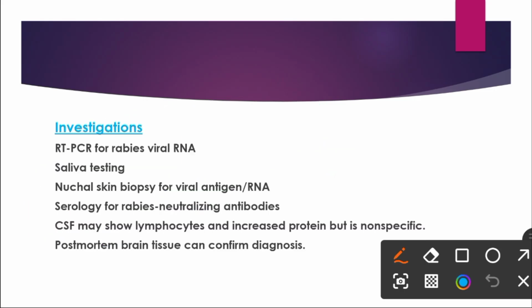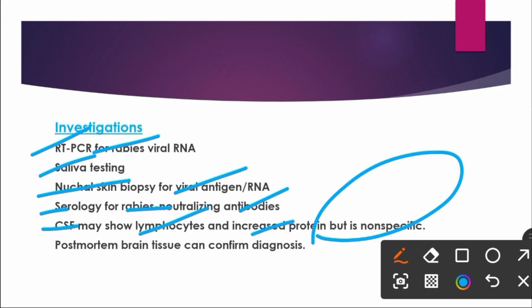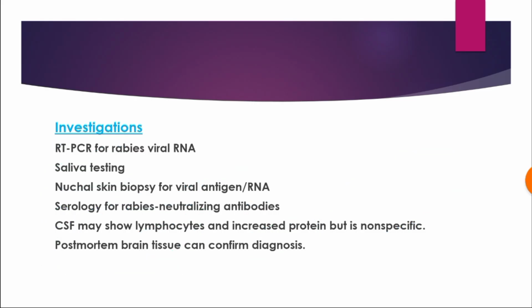Next are the investigations that we do for diagnosis of rabies. We do reverse transcriptase PCR for rabies viral RNA. We also do saliva testing. We do a nuchal skin biopsy for the viral antigen or the viral RNA. We also do serology for rabies neutralizing antibody. Similarly, we can also do CSF analysis, which shows lymphocytes and increased protein count, but the CSF analysis is non-specific. Similarly, we can do postmortem brain tissue analysis, which can confirm the diagnosis.